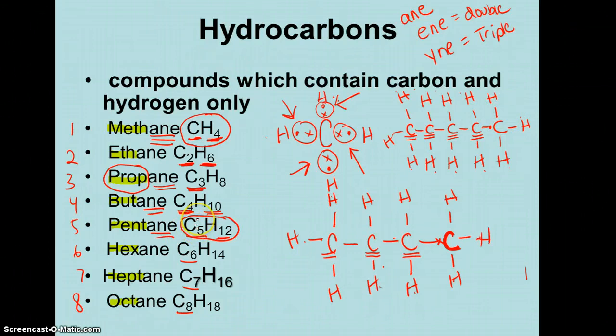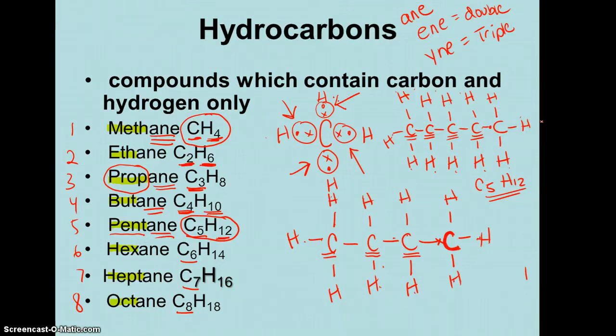5 carbon. So let's say I gave you this structure and I asked you to give me the formula. All you would have to do is count the carbons. 5 carbons, 12 hydrogen. I now have the formula C5H12. To figure out the name, I would count the carbons. 1, 2, 3, 4, 5 carbons. I know the prefix for 5 carbons is penta, so I would write penta down like I have here. All single bonds, I would add an A-N-E, so pentane. That's where that all comes from.